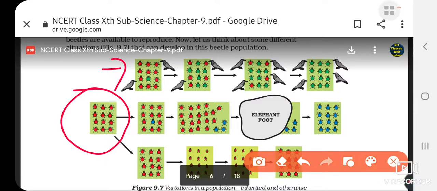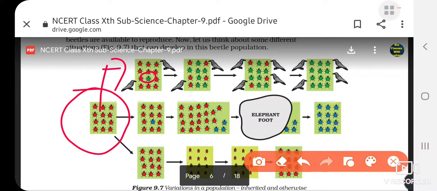First situation, I am just considering this one. And you can see, suppose there is a change that occurs in these beetles. By chance, a single beetle has turned green. This can happen due to change in DNA. I told you that due to change in DNA, certain changes can happen within the living organism. So you see this green color of beetle is the result of mutation, DNA change.